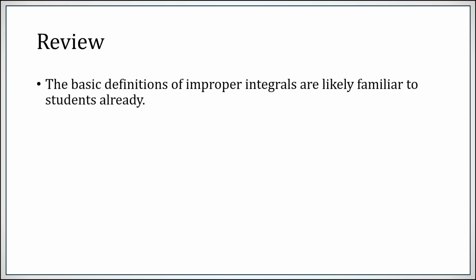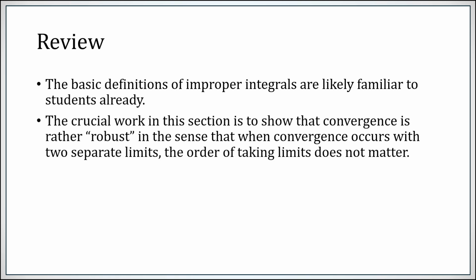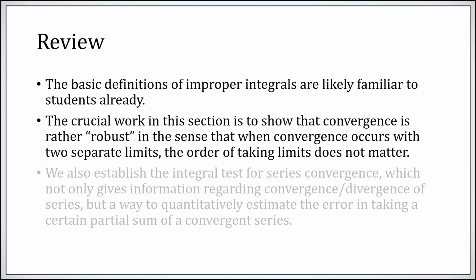So the basic definitions of improper integrals, we've probably seen before. In this sort of class, this is almost certainly not the first time you're doing this kind of computation. Really what's crucial in this section is to show that the relevant convergence is in a sense robust. If you have two separate limits, the order doesn't matter.